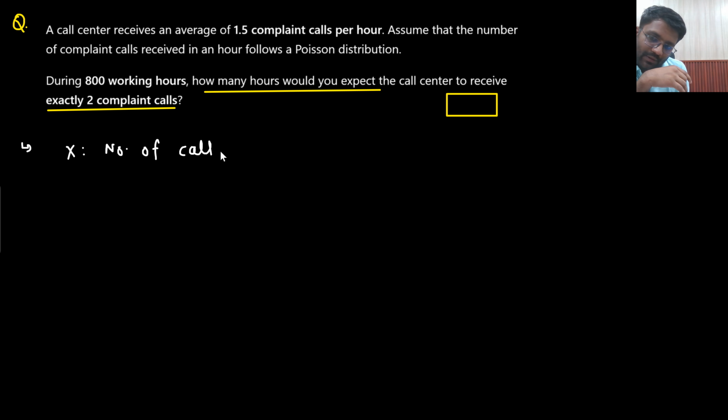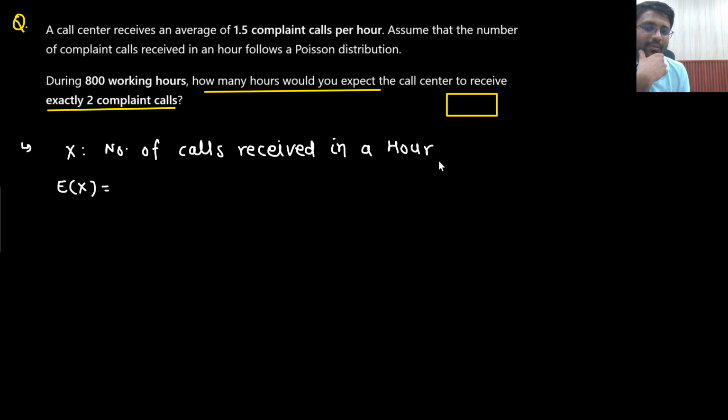What will be your expectation of x? Expected number of calls received in an hour. On an average, 1.5 calls are received per hour. During 800 working hours, how many hours would you expect? Since they are asking the number of hours, my focus will be towards the probability. So what am I supposed to find out? The probability that the call center receives exactly 2 complaint calls.